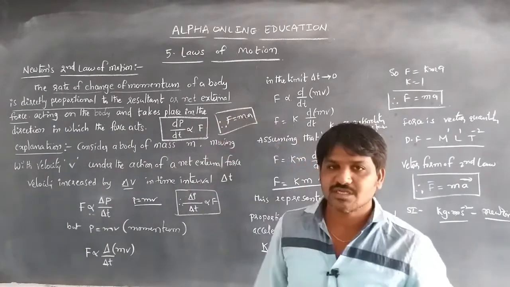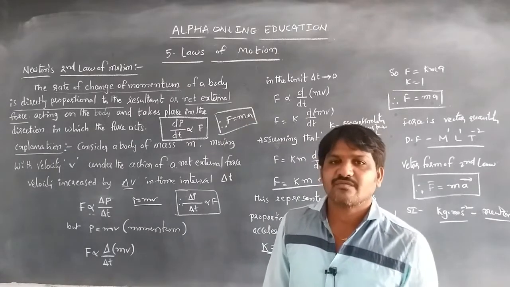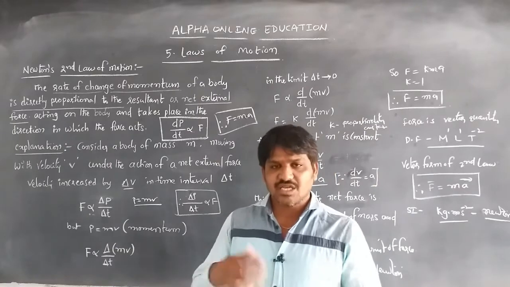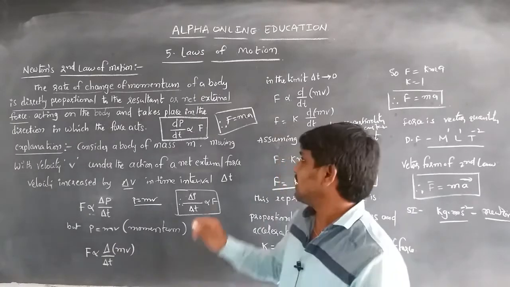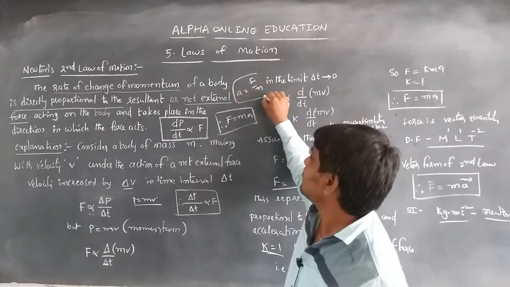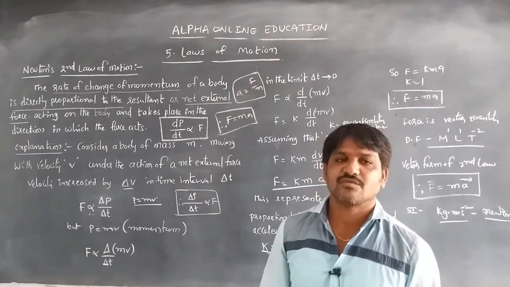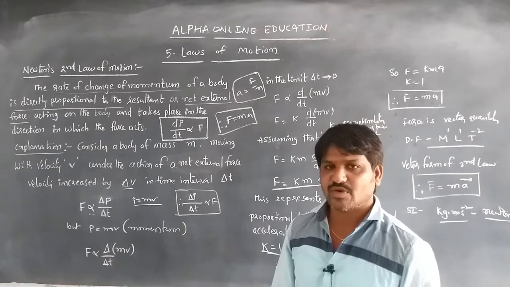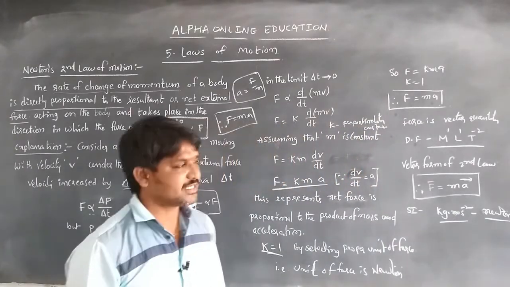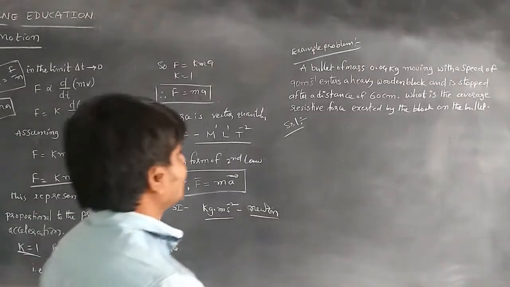By using this equation, we can solve problems where we find retardation or acceleration, using the formula a is equal to F by m. Like this, we can get solutions for some of the problems. Let's see one of the exemplar problems in the textbook. This is the problem.